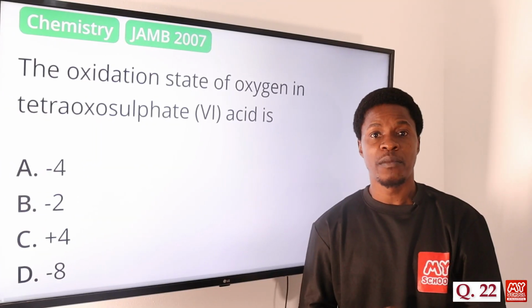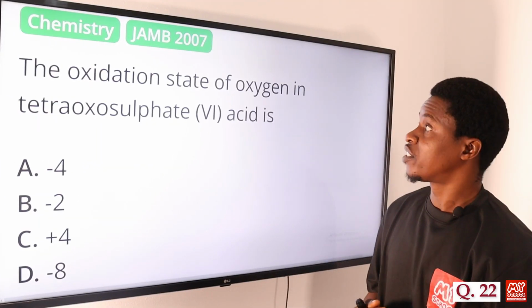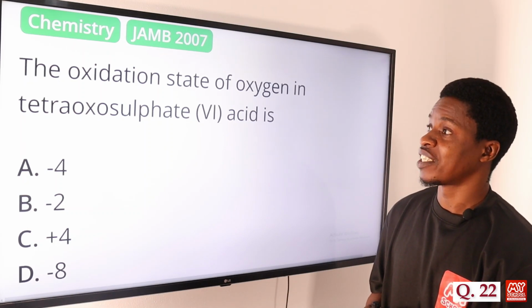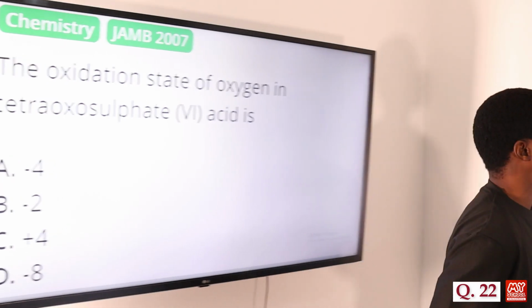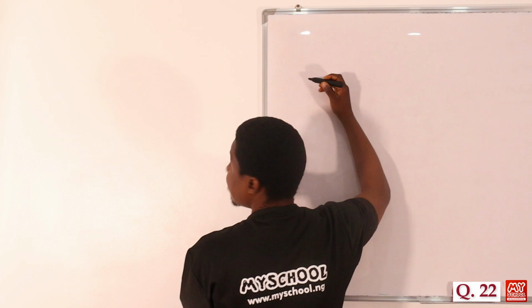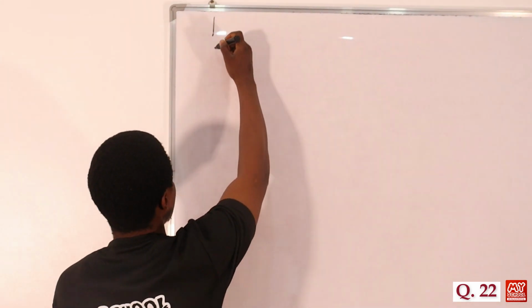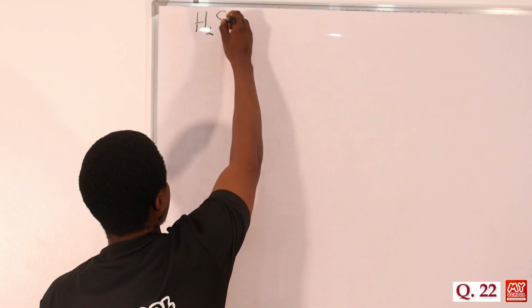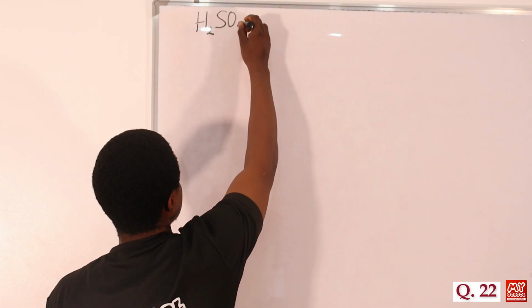Now let's move on to question number 22. The oxidation state of oxygen in tetraoxosulfate 6 acid is what? Oxygen in tetraoxosulfate. So let's move to the board and calculate. Don't forget that tetraoxosulfate 6 acid is H2SO4. So we have H2SO4. That's the sulfuric acid.